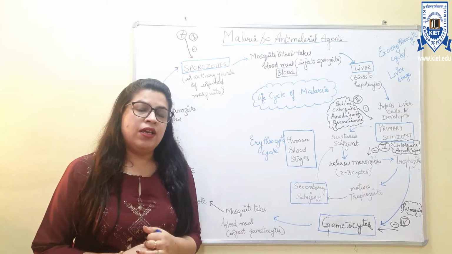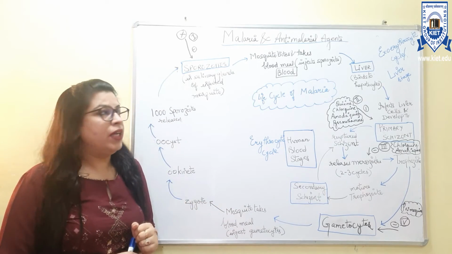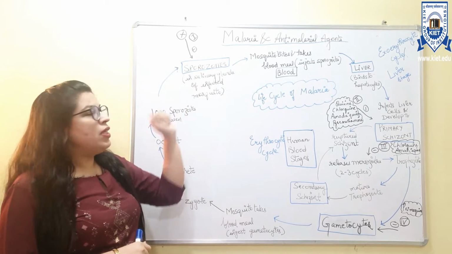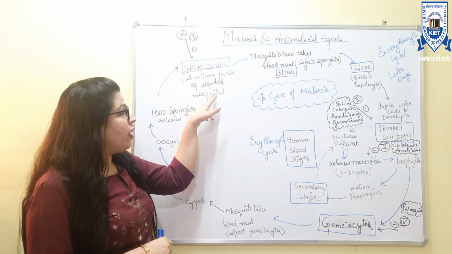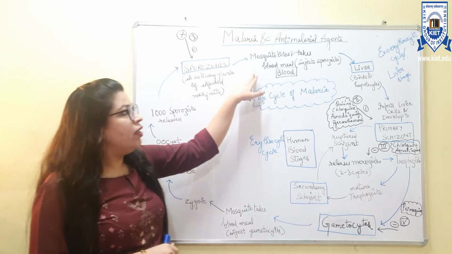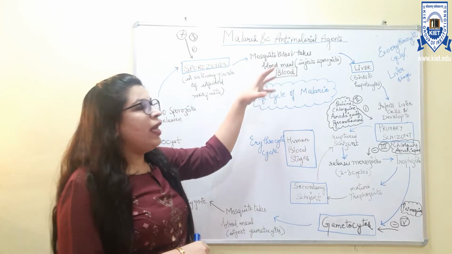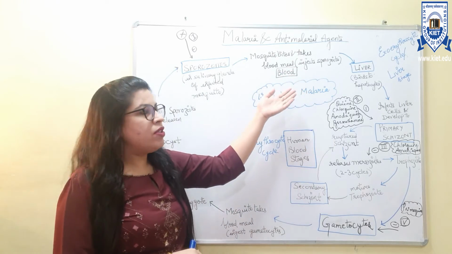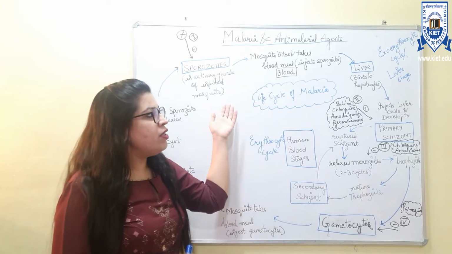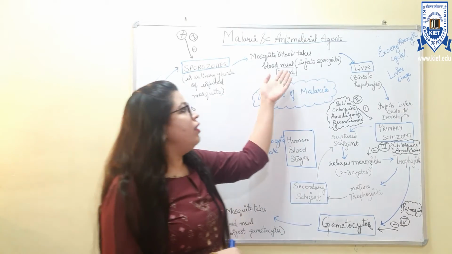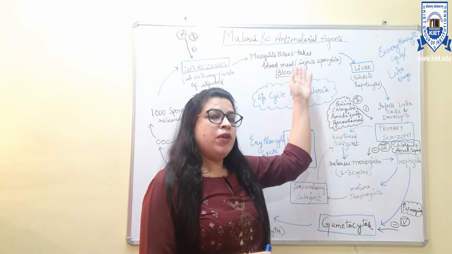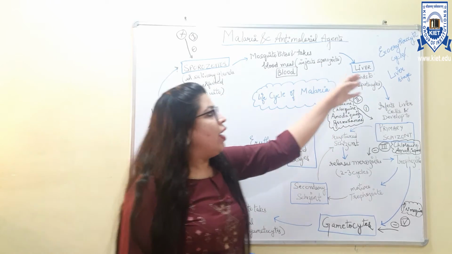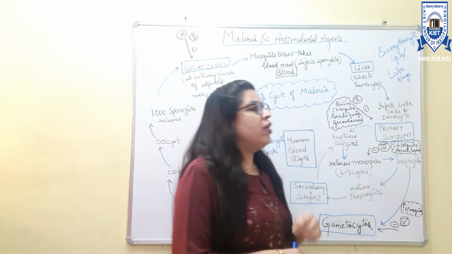Now, let us see in detail the life cycle of malaria. The sporozoites present in the salivary glands of the infected mosquito bite humans and take a blood meal, and during this process they inject the sporozoites into the human blood. From the blood they go to the liver, and the liver cycle begins, which is also known as the exoerythrocytic cycle.